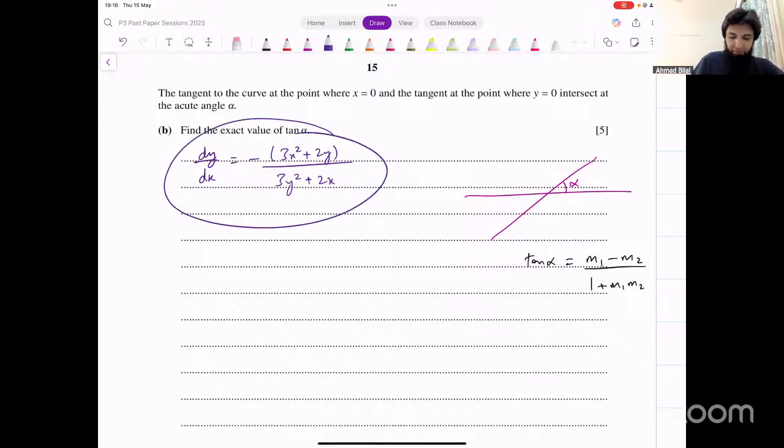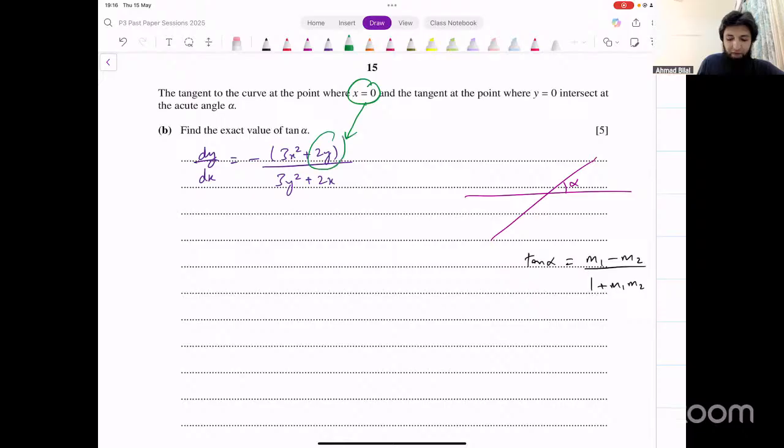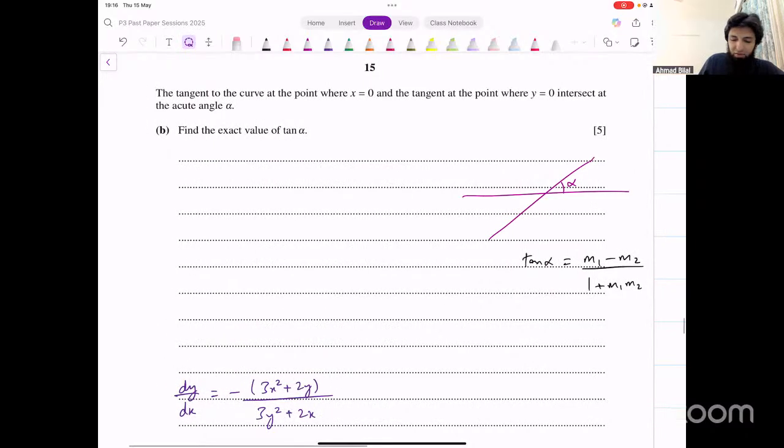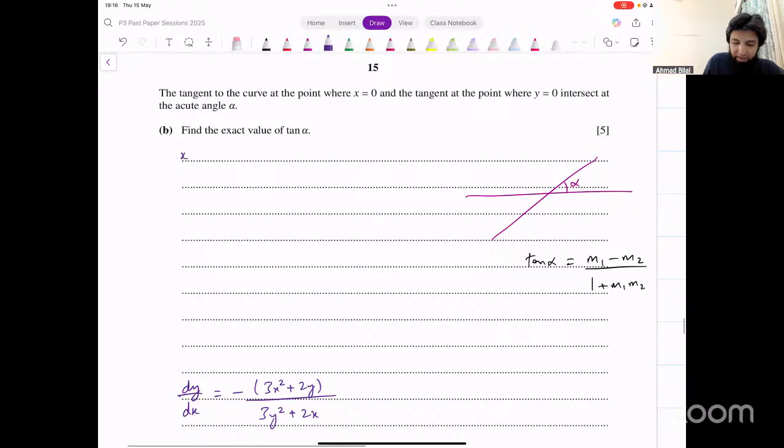Using this derivative, we can find the gradients at these points. So for example, put x equal to 0 here, but the problem is we don't know what the value of y is at that point. So we have to find the corresponding y value for the first point and the corresponding x value for this point first of all. Let's do that. Let's find those points. We only know the x and y coordinates for now. So at one point, x is equal to 0.